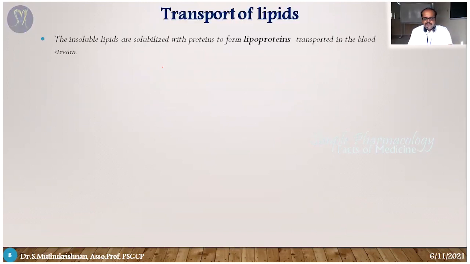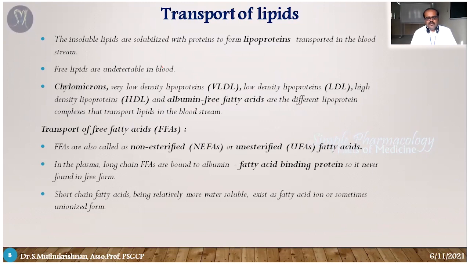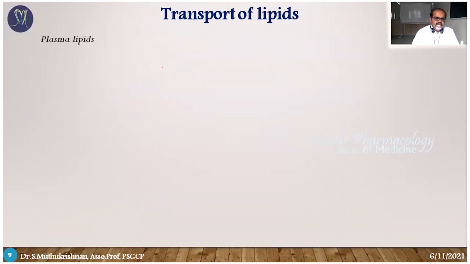So next we have seen transportation. First, the lipids introduction, then second, fuel reservoir, then types of lipids. The next one is the transportation process. It is always transported through the blood circulation in different forms: chylomicrons, VLDL, LDL, and HDL, and also available as free fatty acids. If it is a free fatty acid, it is bound with albumin, so it is mobilized in blood circulation itself.